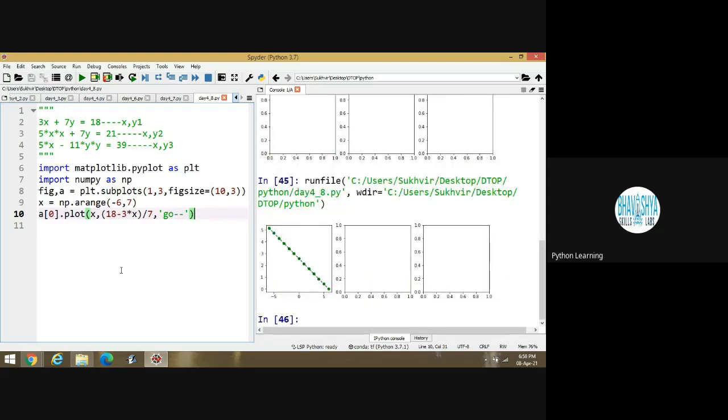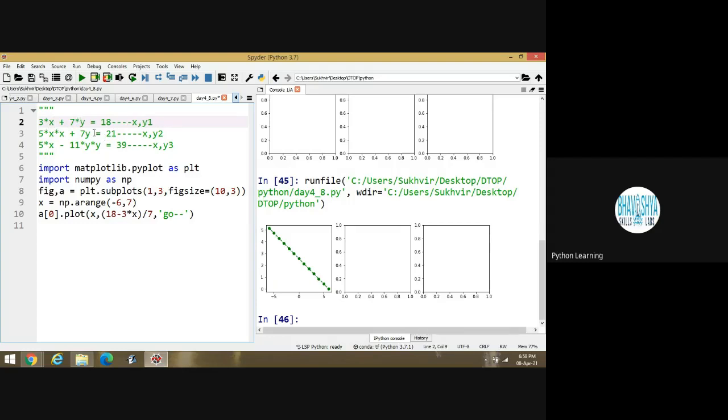Look at this one. Is it okay? So how did this execute? In the first one, 3 star x is not written. 3 star x is there. So in the first one, 3 into x is given directly. Actually 3 star x is there, it's just a comment, nothing else.